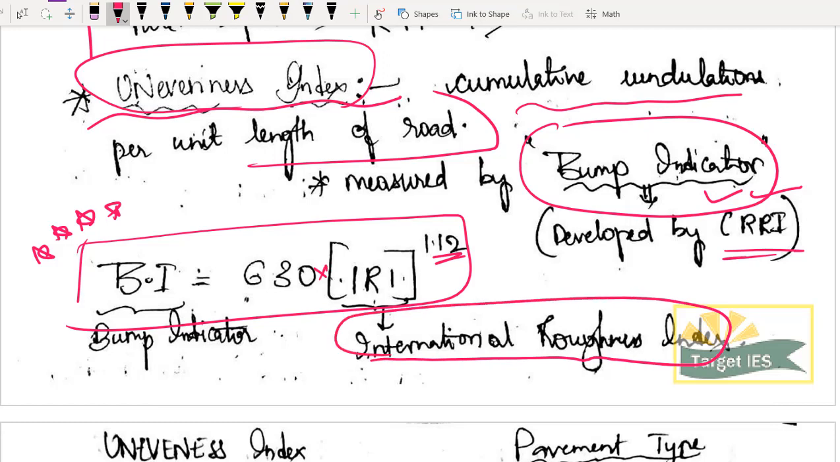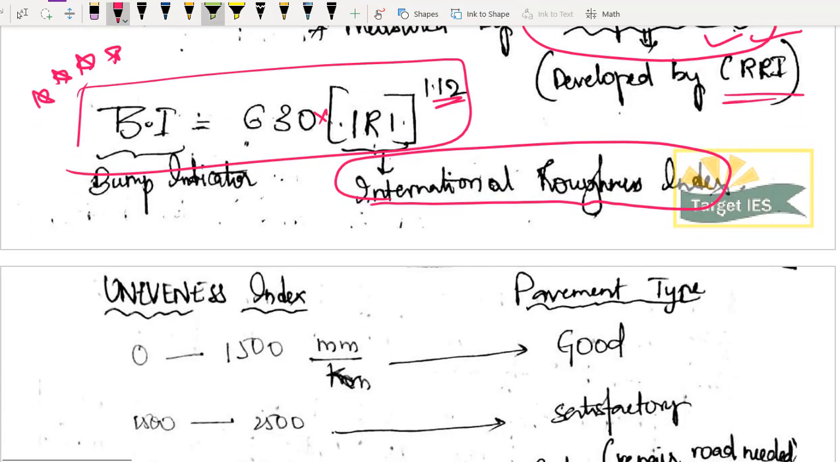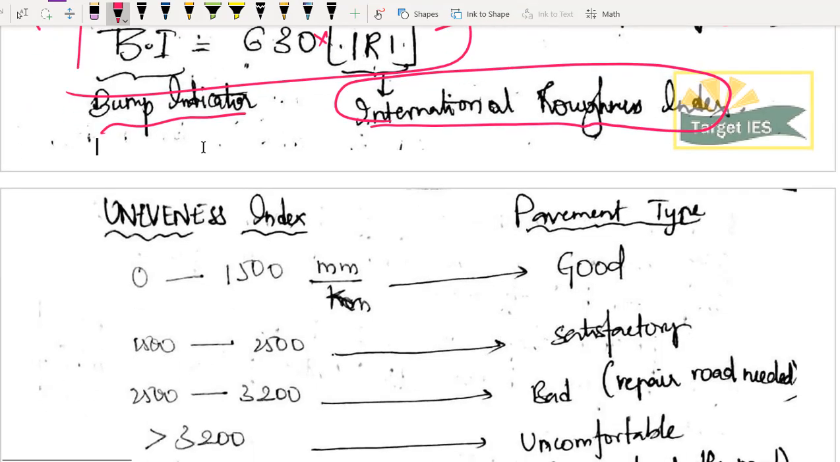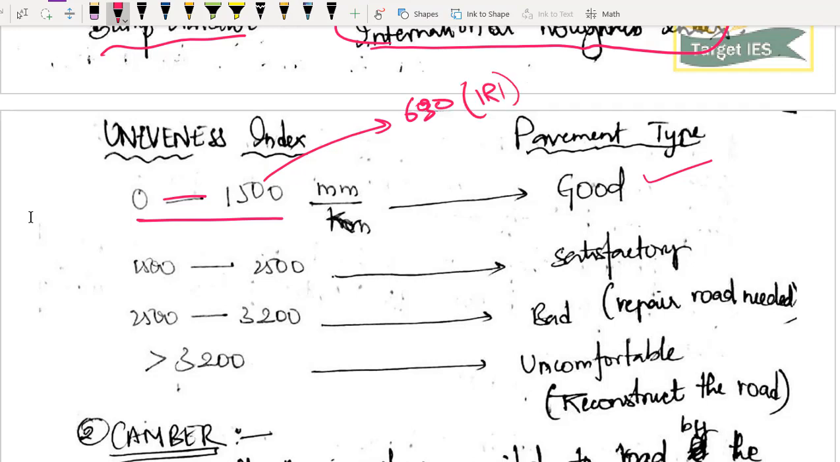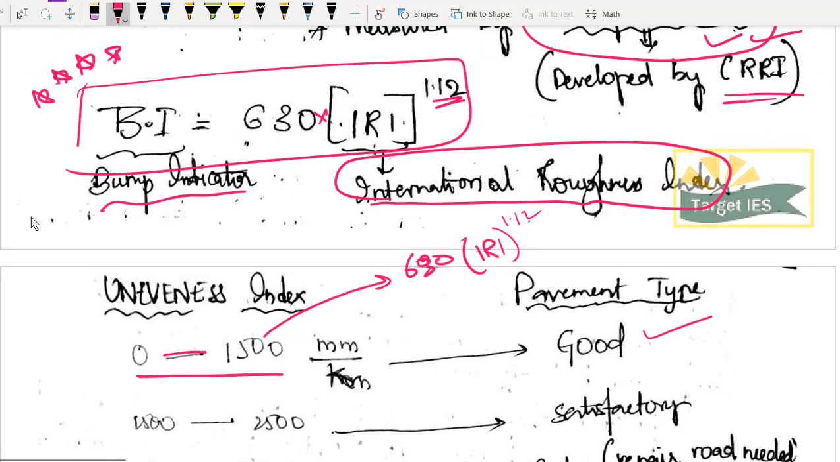So if you are multiplying by this value, you will be getting one value, right? इसको क्या कहते हैं? बम्प इंडिकेटर वैल्यू कहते हैं, और अनइवननेस इंडेक्स कहते हैं. If your unevenness index, whatever you got from this bump indicator, is in the range of 0 to 1500 mm per kilometer, then it is a good road. Okay, अगर आपका क्यूमुलेटिव अंडुलेशंस is less than 1500 mm per kilometer, have you got? बम्प इंडिकेटर का फॉर्मूला में आपको सब्स्टिट्यूट करना पड़ेगा 630 into IRI. Whenever you are using bump indicator, you will be getting a value of IRI on that road, whole to the power of 1.12 कर लेंगे, and you will be getting this value.